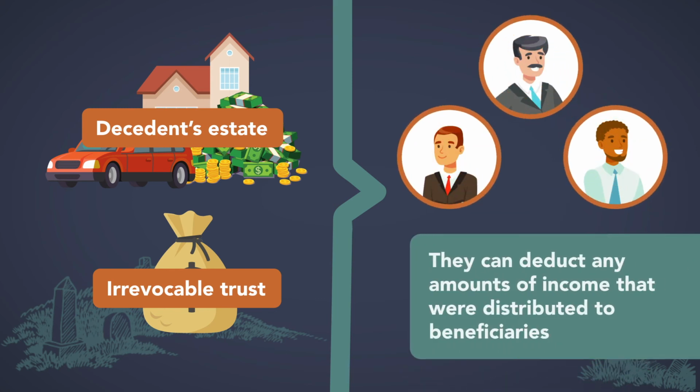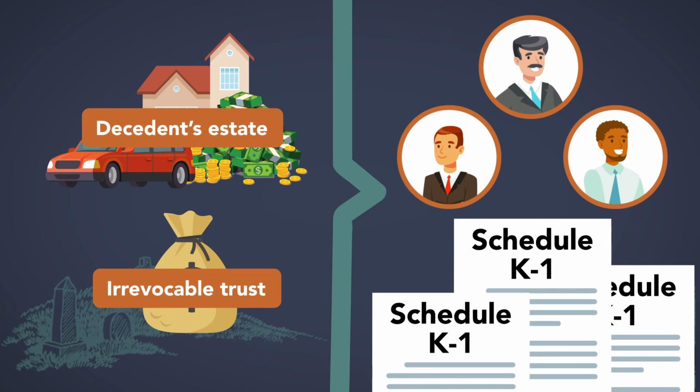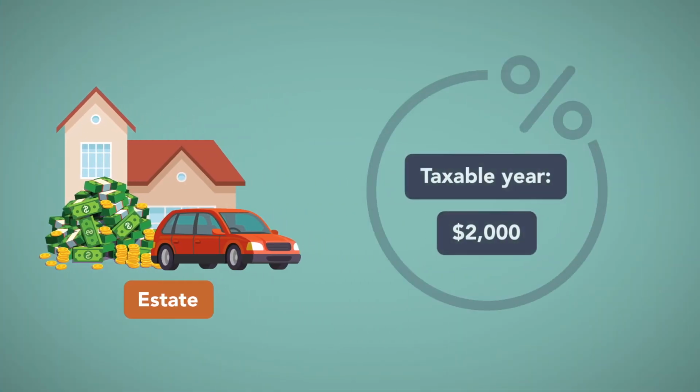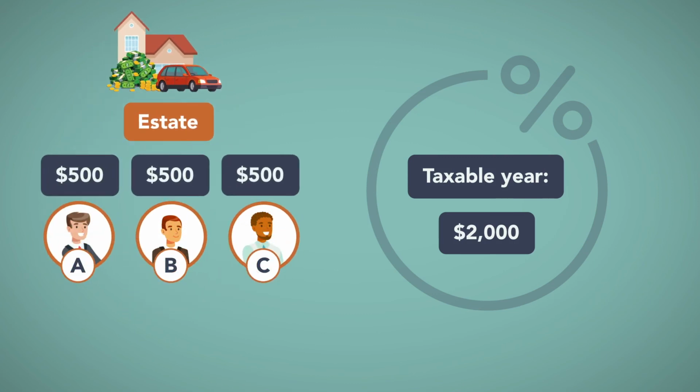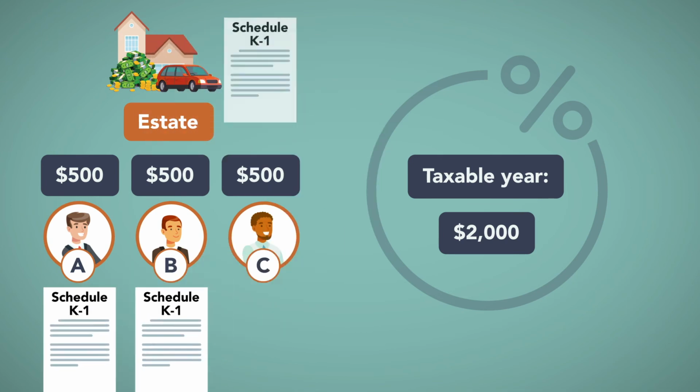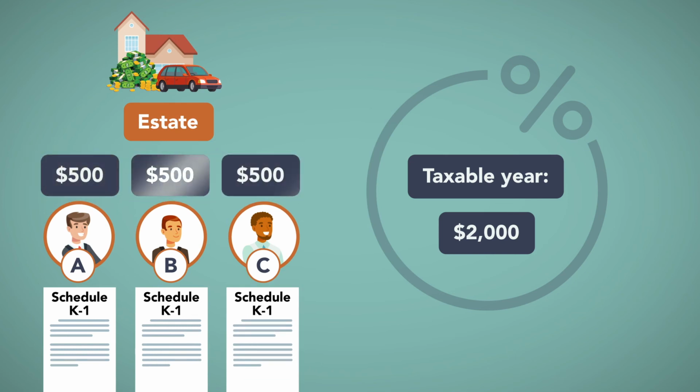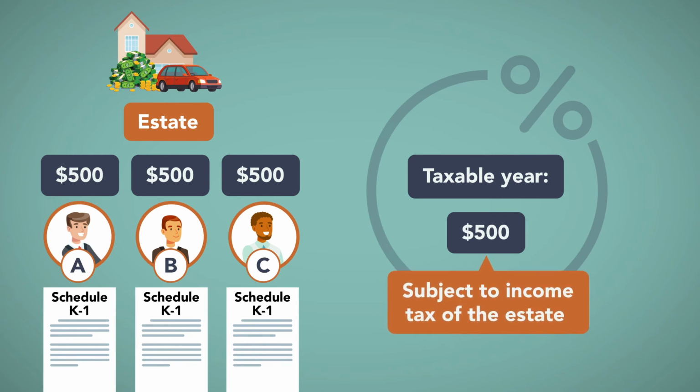They can deduct any amount of income that was distributed to beneficiaries, in which case they distribute Schedule K-1s to the beneficiaries, and the beneficiaries are then taxed on that income. For example, assume an estate had interest income of $2,000 for a taxable year. The estate distributes $500 each to beneficiaries A, B, and C. The estate must distribute K-1s to A, B, and C, who will then each report $500 of income. The remaining $500 is subject to income tax of the estate, though since it's under the $600 exemption, the estate will not actually pay income tax.